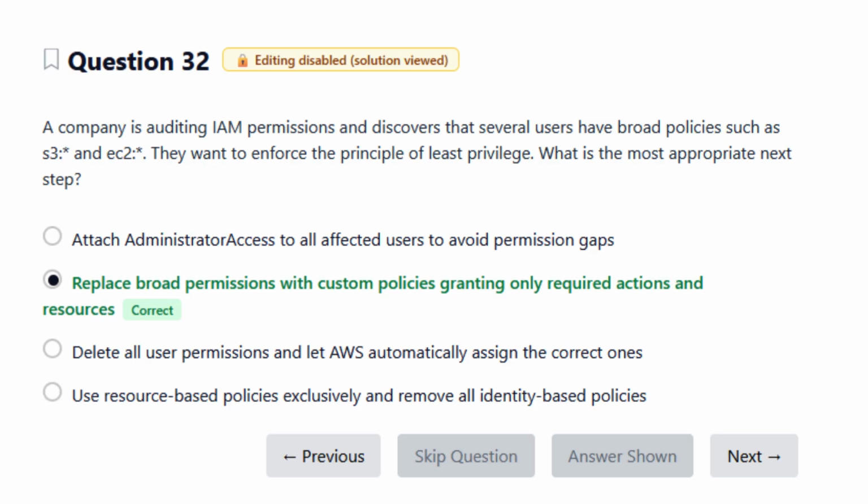Why is this correct? This option directly applies the principle of least privilege. Instead of allowing all actions on all resources, you create fine-grained IAM policies that specify exactly which actions are allowed, for example S3 GetObject instead of S3 star, and exactly which resources can be accessed, specific buckets, instances, or ARNs. This minimizes risk while still allowing users to do their jobs effectively.